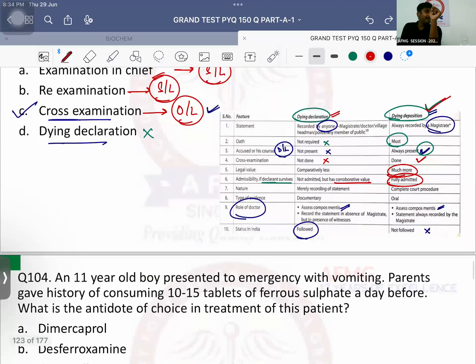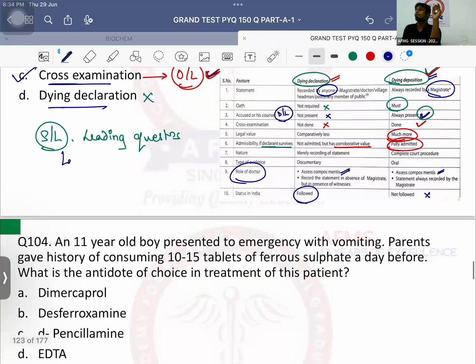Okay? Leading question, one important previous year question again. Leading questions are always and always asked by the opposite sided lawyer, except one condition where it can be asked by same sided lawyer. Leading questions can be permitted by the same side lawyer only in one condition. What happens with the witness? Right. What do you call such a witness?